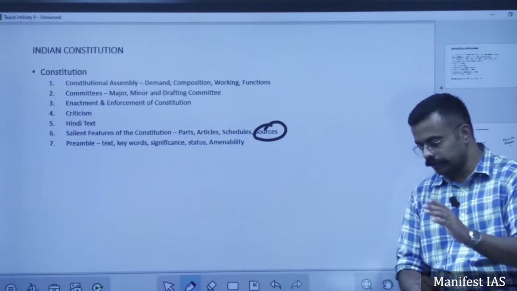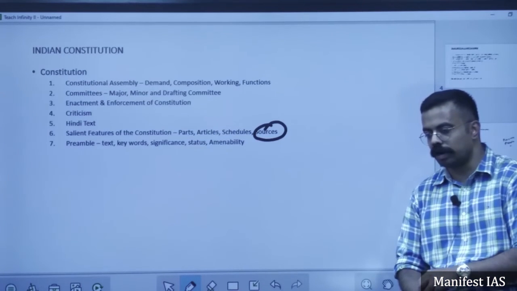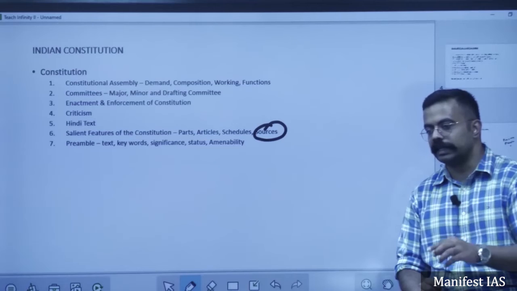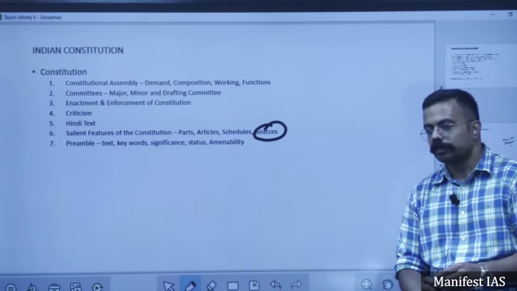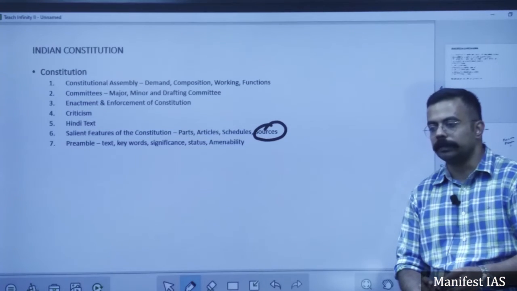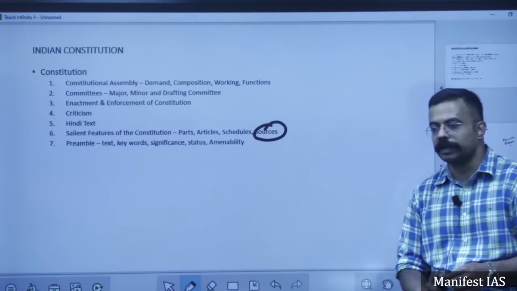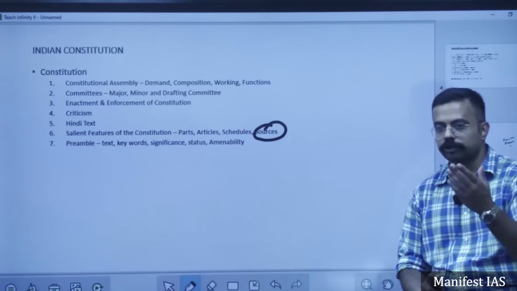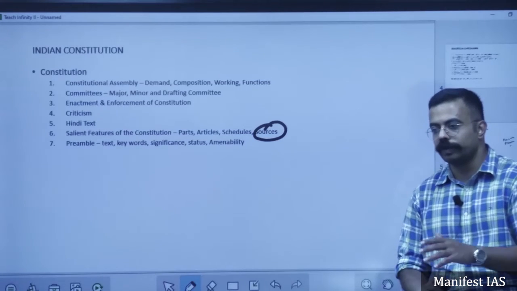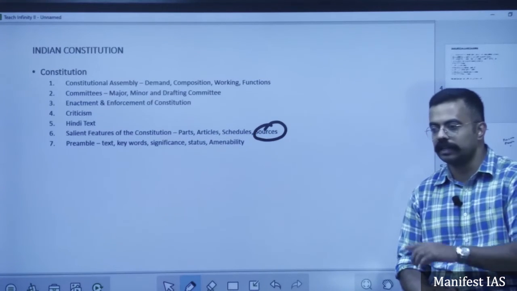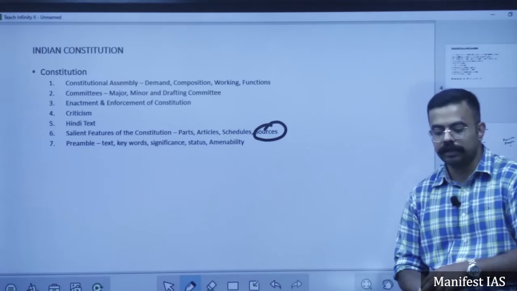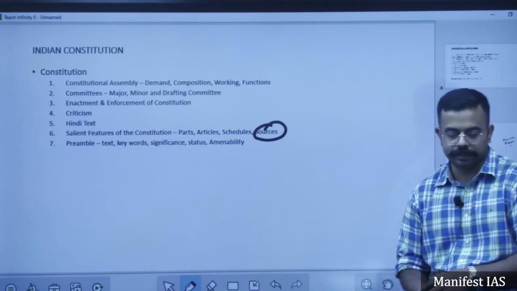Whatever religions are there, the government. State means what? State means Indian state. It's a political concept. So it includes the government, it includes the judiciary, it includes the various organs of the government, independent bodies. It also includes the PSUs. So we are going to discuss the meaning of state under Article 12 when we come to fundamental rights.